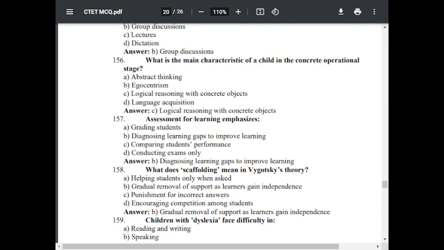Question 158. What does scaffolding mean in Vygotsky's theory? Option A, helping students only when asked. Option B, gradual removal of support as the learner gains independence. Option C, punishment for incorrect answers. Option D, encouraging competition among students. The correct answer is B, gradual removal of support as the learner gains independence.